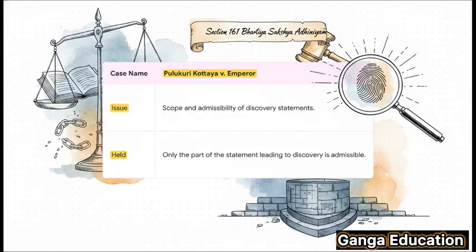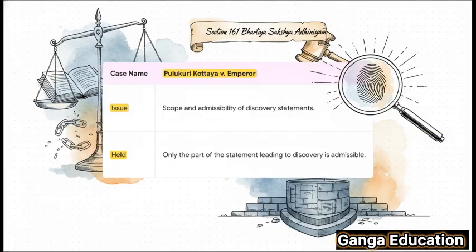What the court did here was clarify the scope of Section 27. It held that you can't just admit the entire confession. Only the specific part of the statement that directly leads to the discovery of a fact is admissible. This ruling is so important because it automatically creates the need for a provision like Section 161. If we're only admitting a small part of a statement, it becomes even more crucial to scrutinize it thoroughly.